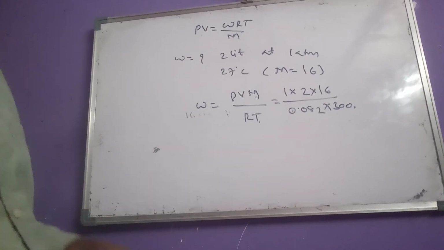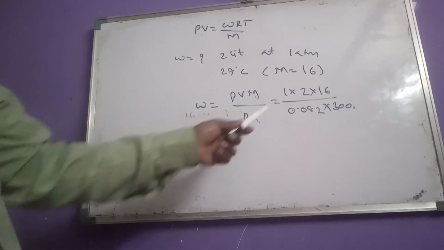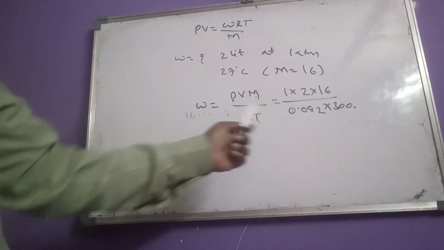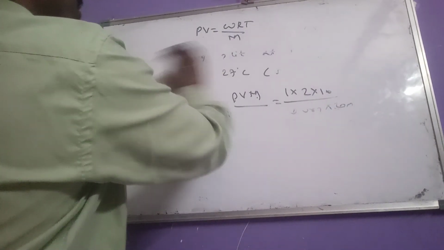R is known as the universal gas constant. By solving this you can get the mass of that gas.